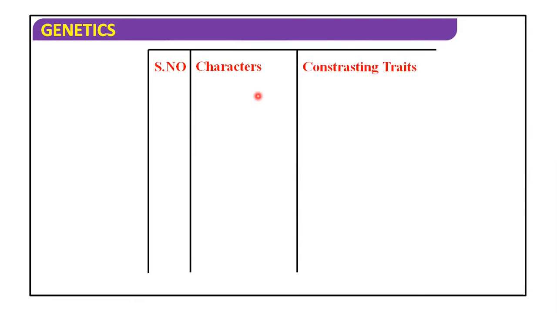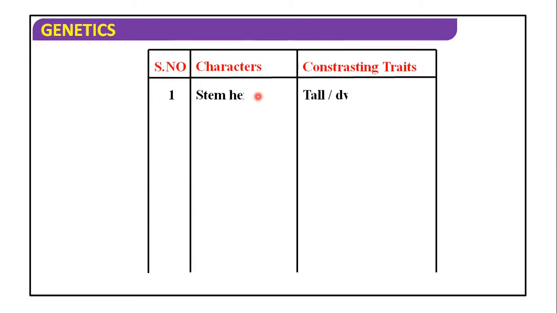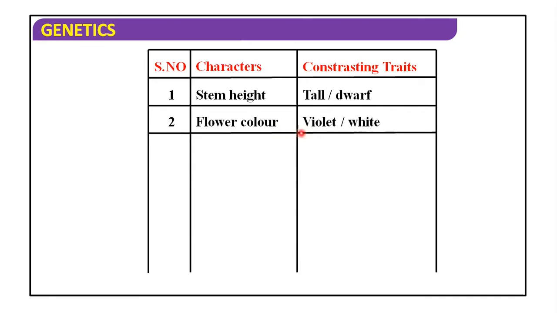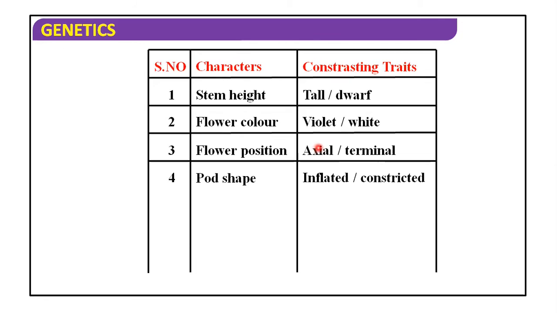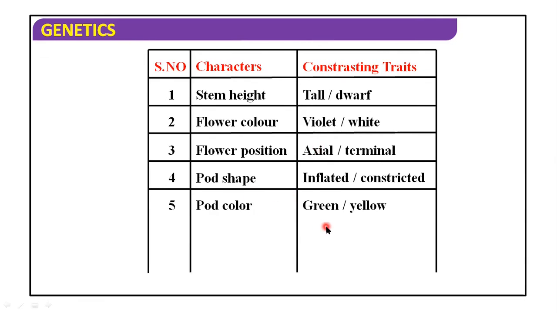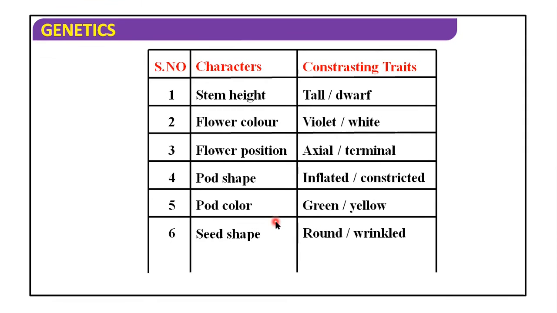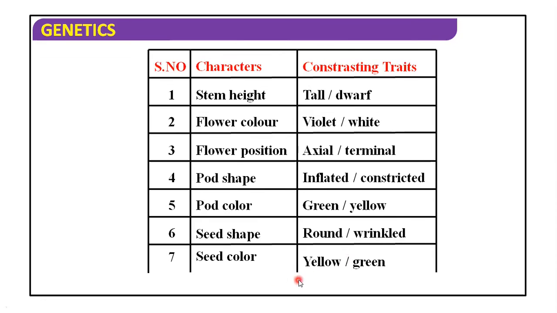See the characters and contrasting traits. Here the first is stem height. What is the character? Either the plant is tall or dwarf. Now, flower color: violet or white. Flower position: axial or terminal. Pod shape: inflated or constricted. Then pod color: green or yellow. Then seed shape: round or wrinkled. And last, seed color: yellow and green. So all these are the characters with contrasting traits.